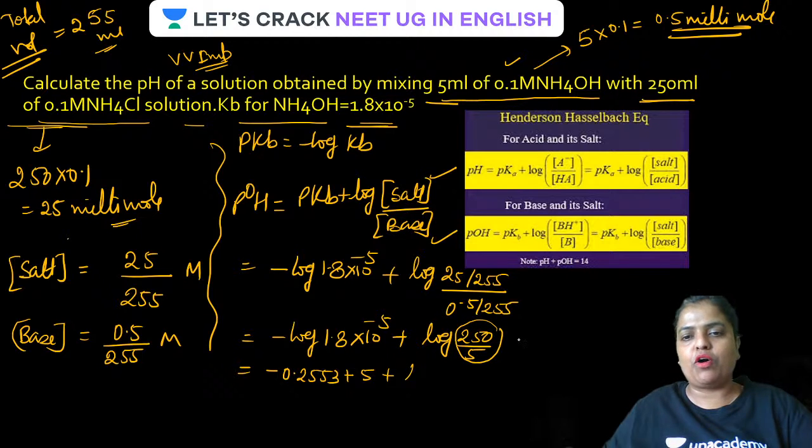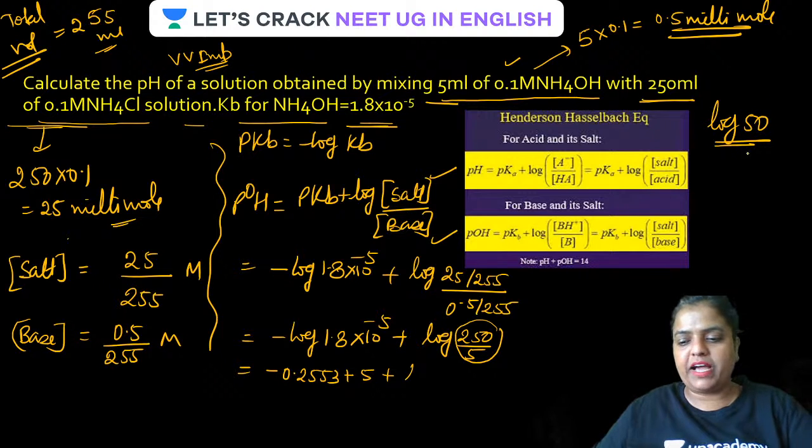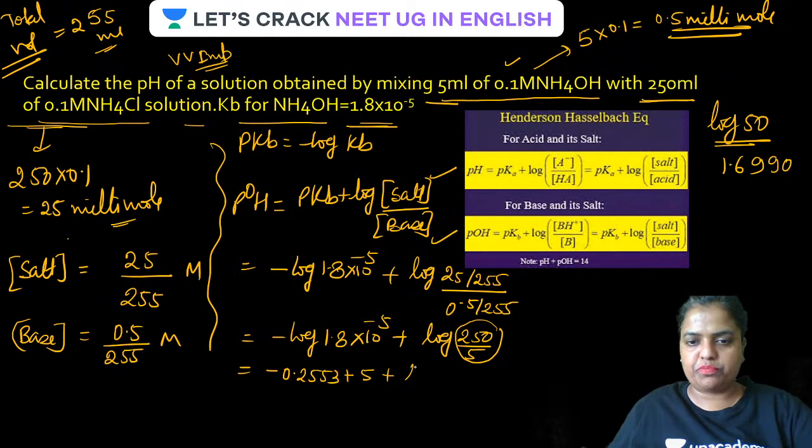Because 250 upon 5 is 50. What is the value of log 50, guys? The value of log 50 will be given, and it is 1.6990. Just put on that, and on solving this we get the pOH.